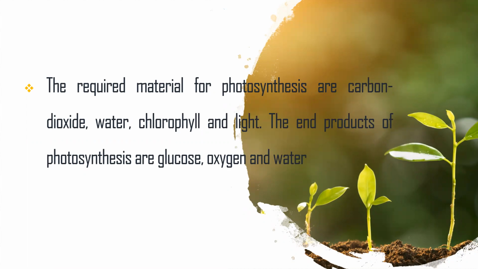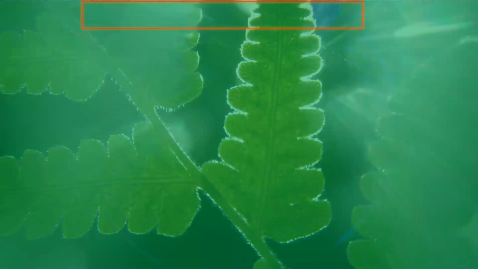So here the end products of photosynthesis are glucose, oxygen and water. So these are the end products of photosynthesis. Okay, let's move to the reactions which are involved in photosynthesis.